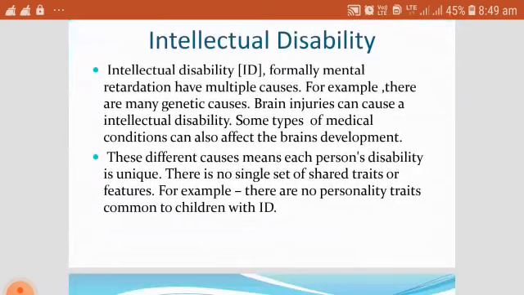Some types of medical conditions can also affect brain development. These medical conditions include infections and illness of the mother, like anemia, diabetes, heart disease with palpitation, breathlessness, high blood pressure, malaria, measles infection,